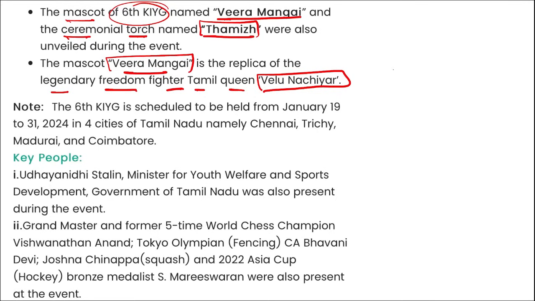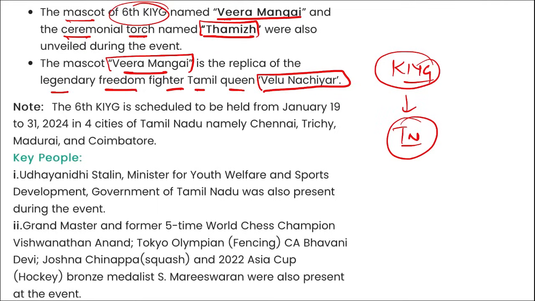Correct. The next thing, remember, where will the 6th edition of Khelo India Youth Games be held? What is the location? It is in Tamil Nadu, Chennai, right? And in Tamil Nadu too, it is in Chennai, Trichy, Madurai and Coimbatore. In these 4 cities, these Khelo India Youth Games will be held.